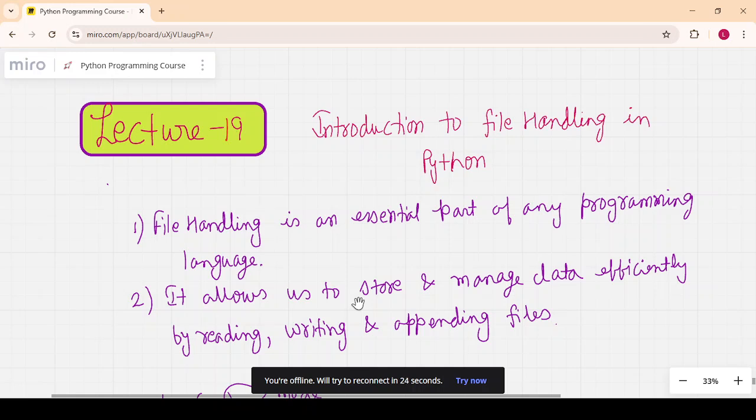File handling is an essential part of any programming language. It is essential because you have to store and manage data efficiently. Suppose you are going to make a big scalable application, where you need a database to store files, store the data and manage data.